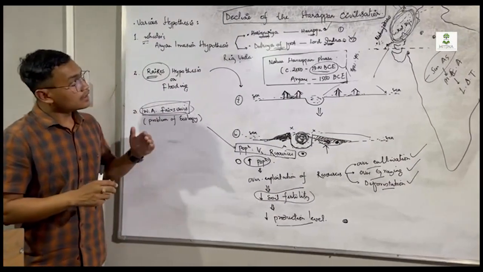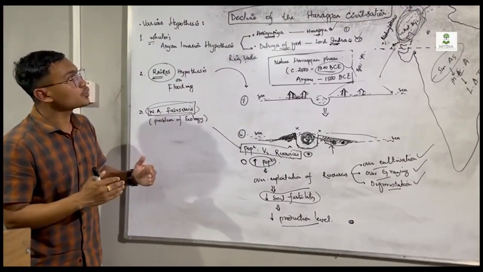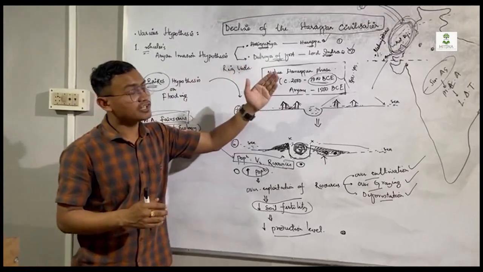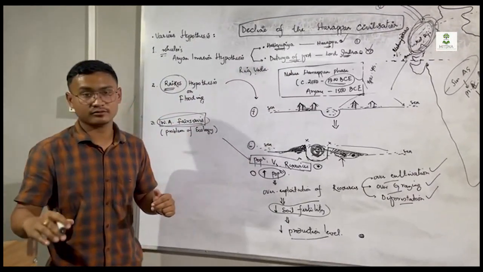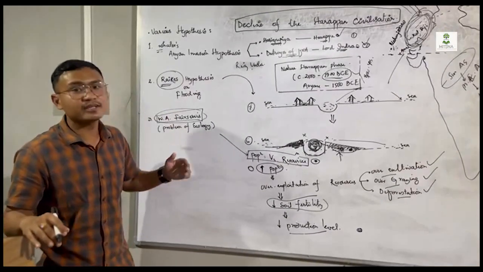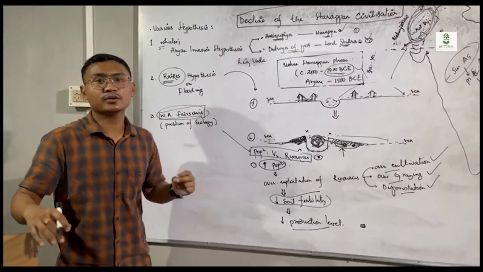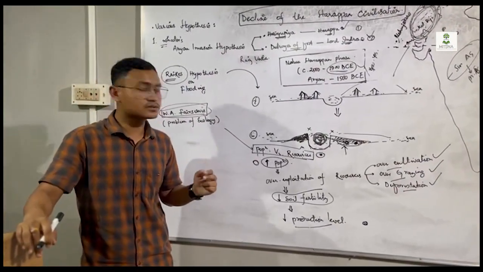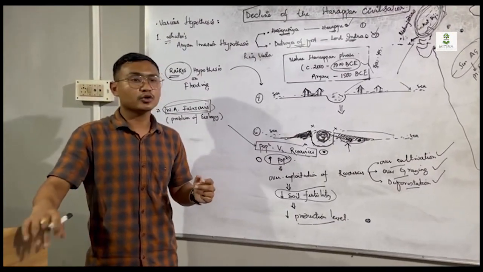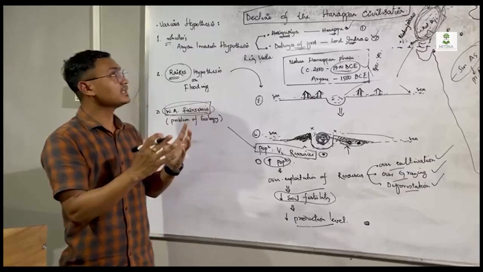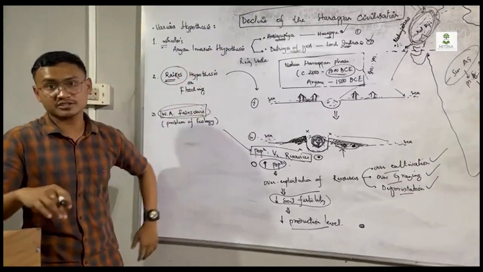So in conclusion, the decline of the Harappan civilization cannot be explained by a single monocausal explanation, right? In order to explain it, we need to take into account the different dimensions of society, polity, culture, and economy, in order to fully and wholesomely explain the decline of the Harappan civilization.